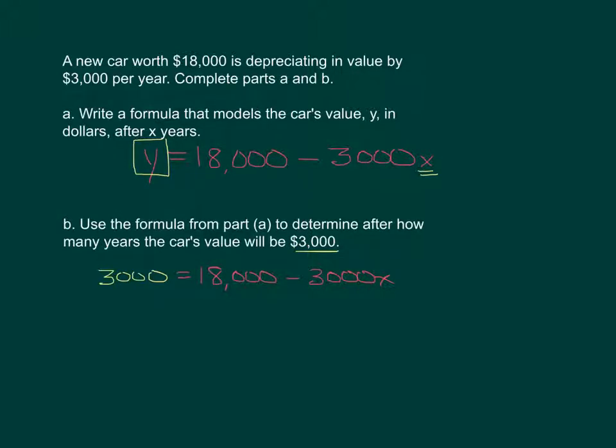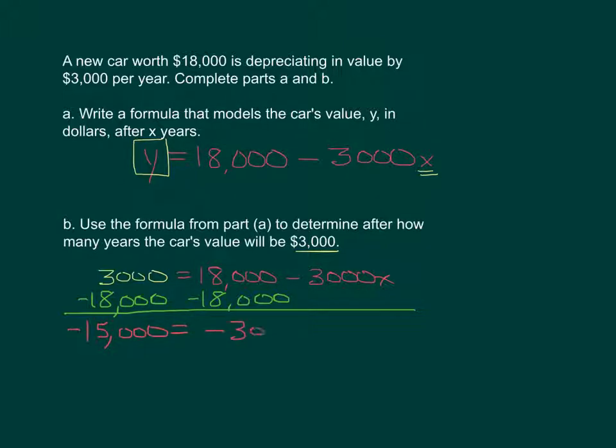Okay, so to solve this, we want to get the X by itself, so let's start off getting rid of this 18,000. That's going to give us a negative number. Bring down the equal sign. We got negative 15,000 equals, and this is a negative 3,000x is all that was left on that side.